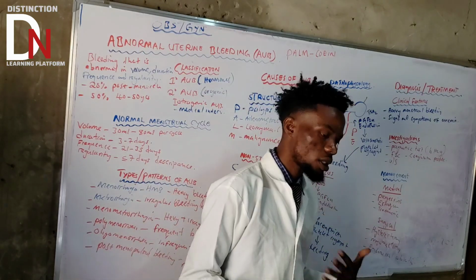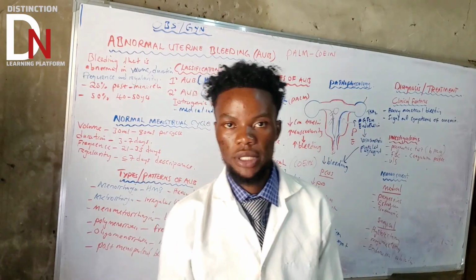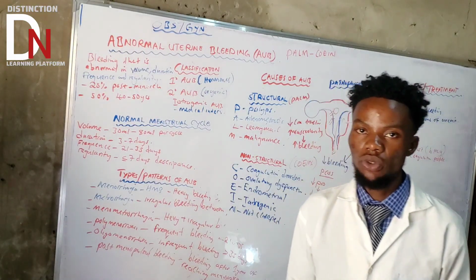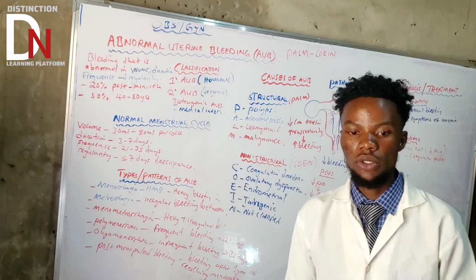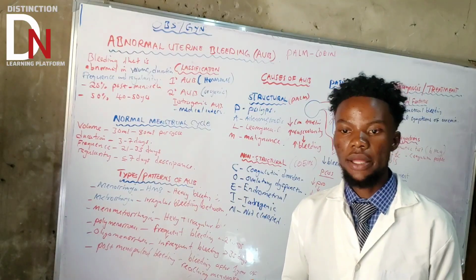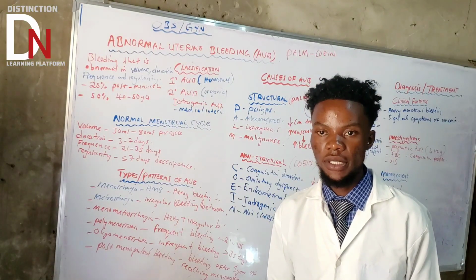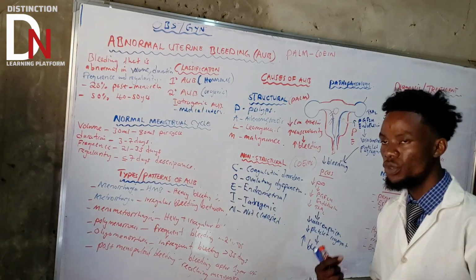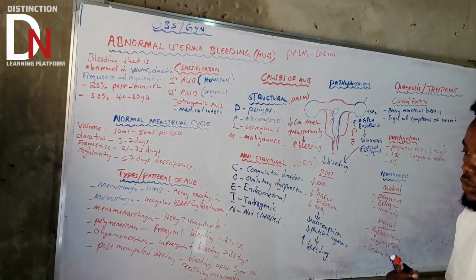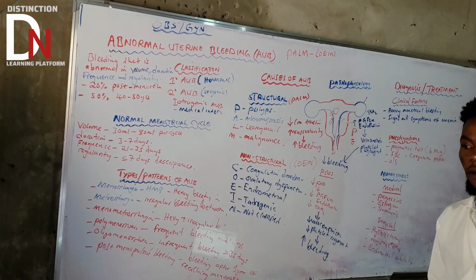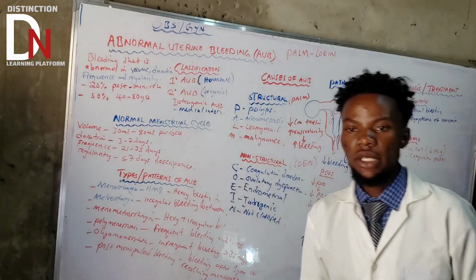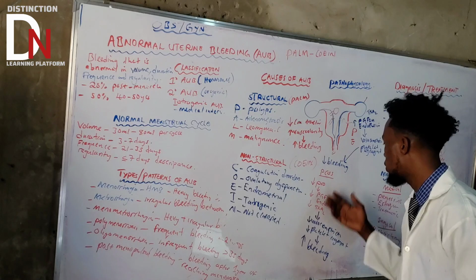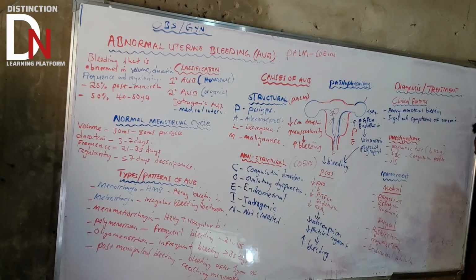But if someone comes with severe AUB and they are in shock, the first thing that you need to do is resuscitate that patient using ABCs. After that, you stabilize the patient. You gain IV access, whereby you treat the shock of that person. After doing that, you start doing all those things: medical management, surgical management, and so on.